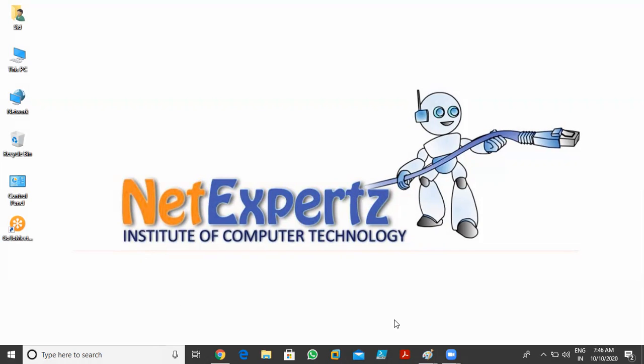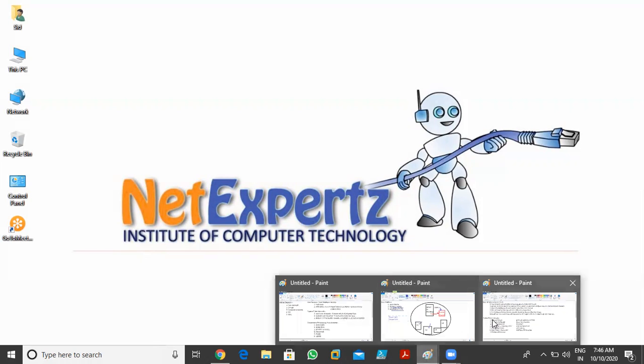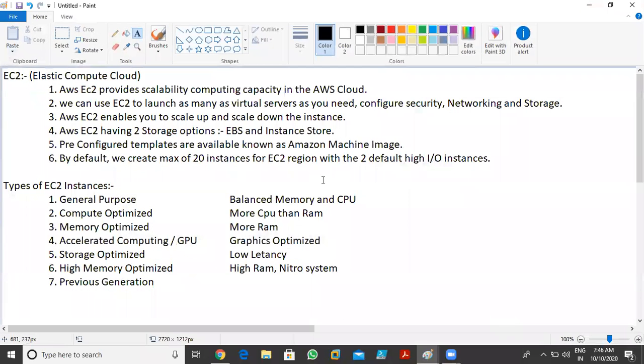Now, EC2 is known as Elastic Compute Cloud. So what is EC2 first? Like in Azure, we call them virtual machines. Same in AWS, we call them EC2 instances. EC2 instances means virtual machines. So if you want to create a virtual machine in AWS, we use the EC2 service. The full form is Elastic Compute Cloud.